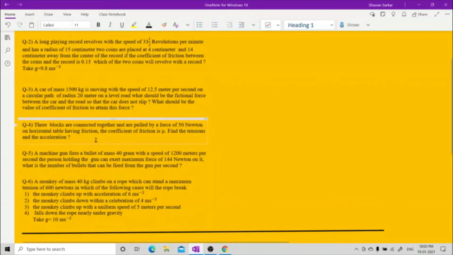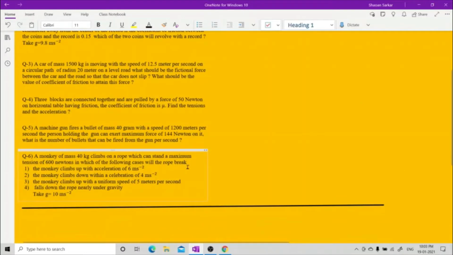Three blocks are connected together and are pulled by a force of 50 Newton on a horizontal table having friction. The coefficient of friction is mu. Find the tension and acceleration. A machine gun fires a bullet of mass 40 grams with a speed of 1200 meters per second, and the person holding the gun can exert a maximum force of 144 Newton on it. What is the number of bullets that can be fired from the gun per second?